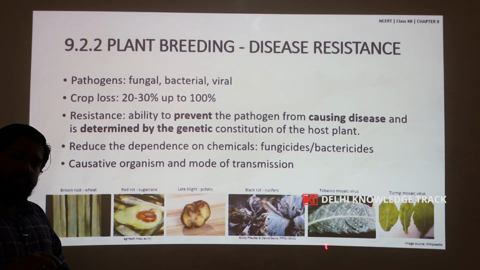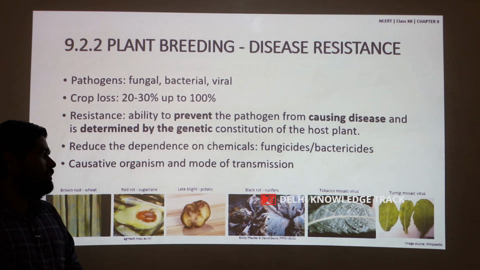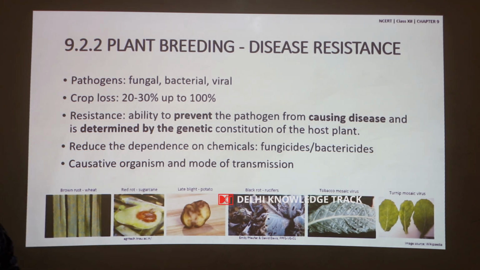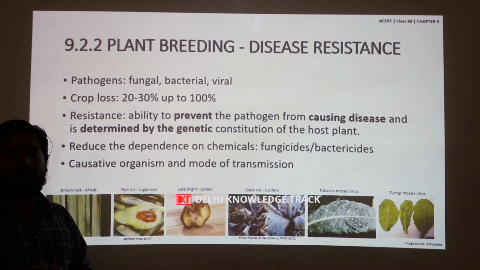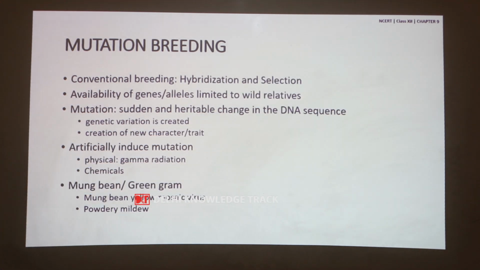So, this in turn reduces the photosynthetic efficiency of the leaves and thus causes a yield loss. A special type of breeding is mutation breeding.